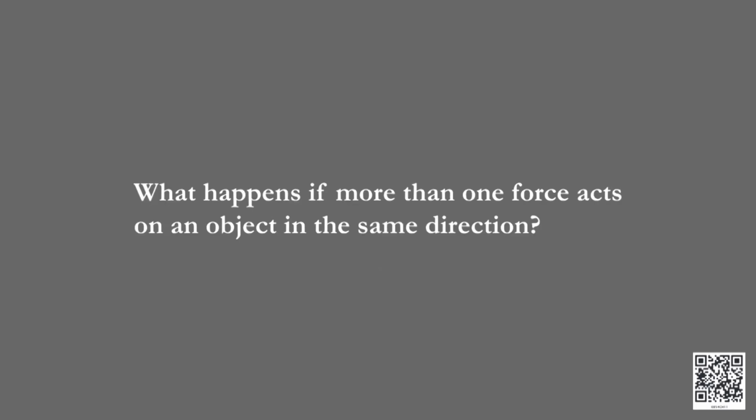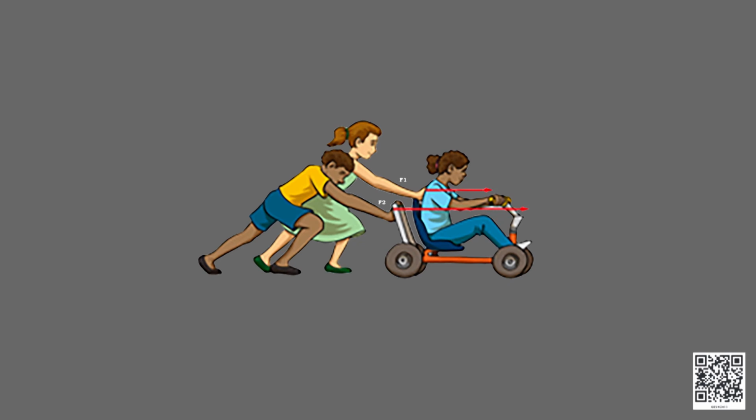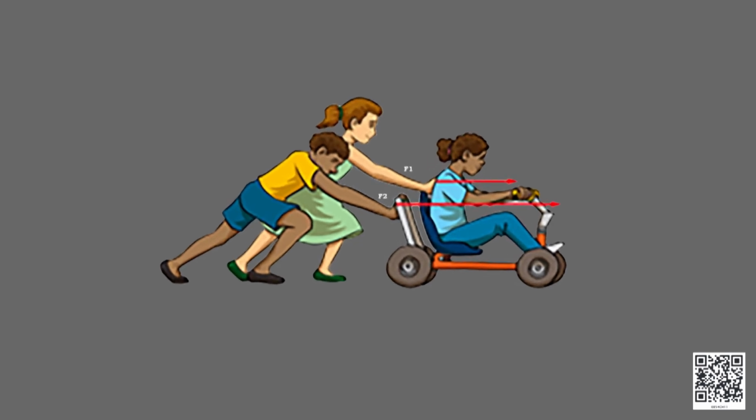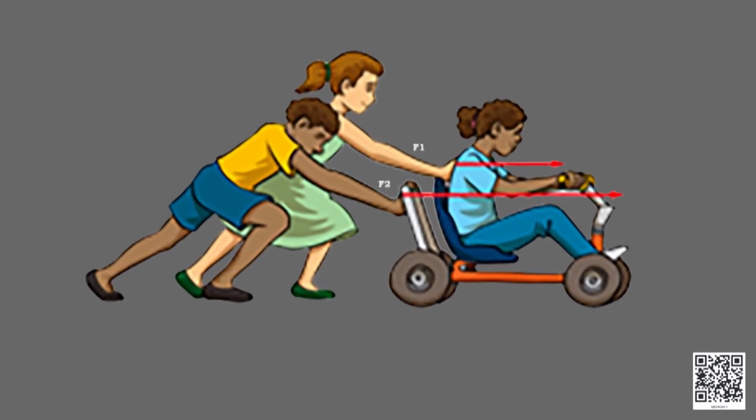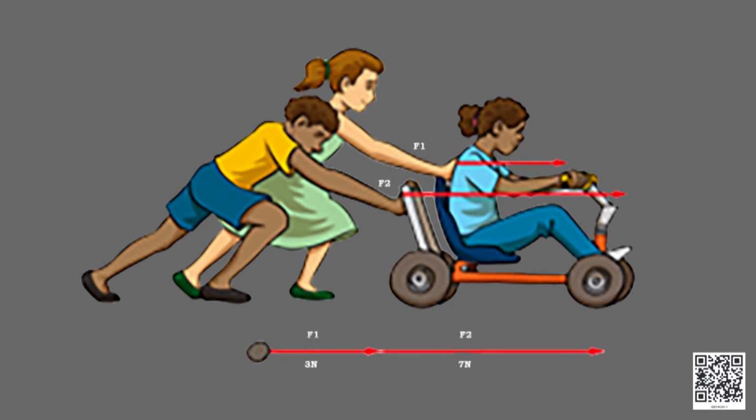What happens if more than one force acts on an object in the same direction? Consider a trolley being pushed in the same direction by two kids. The girl is pushing with a force of, let us say, 3 newtons, and the boy is pushing the trolley with a force of, let us say, 7 newtons. Now, the trolley experiences a bigger push.